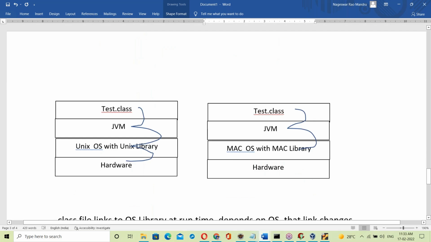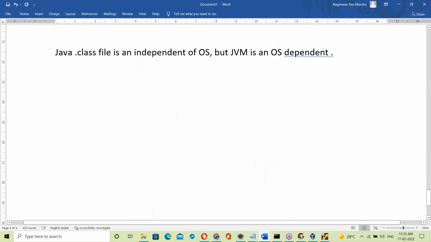The reason is that the JVM is a C++ exe file. The JVM is developed in C++. If it is an exe file, it is definitely OS dependent. Since it's an exe file, it's OS dependent.